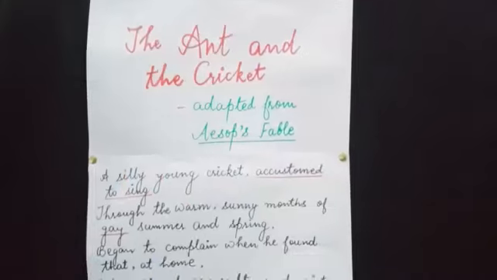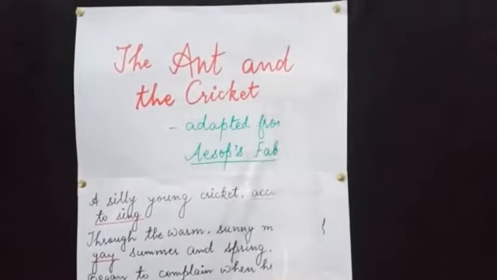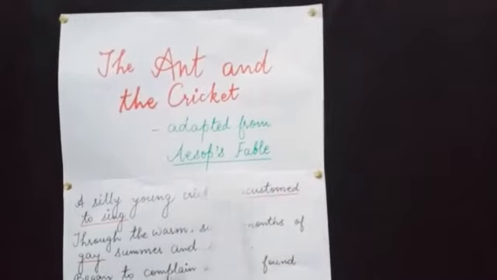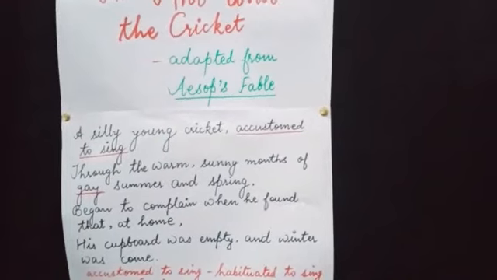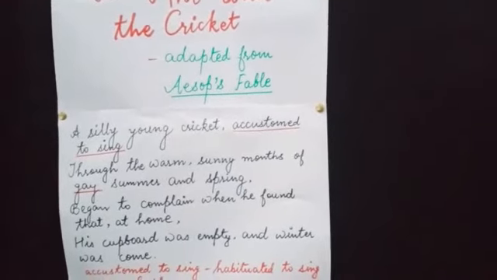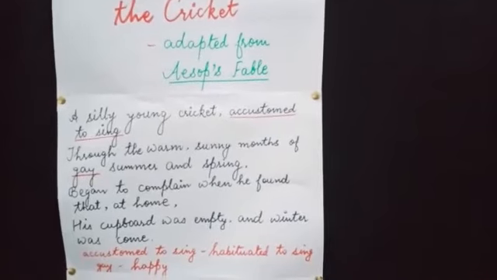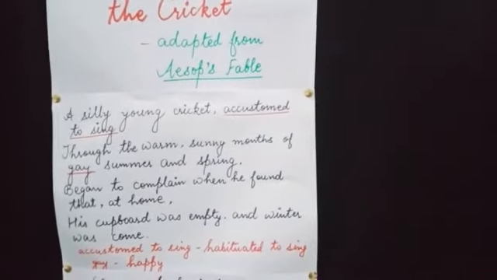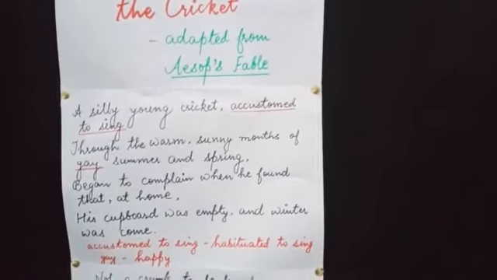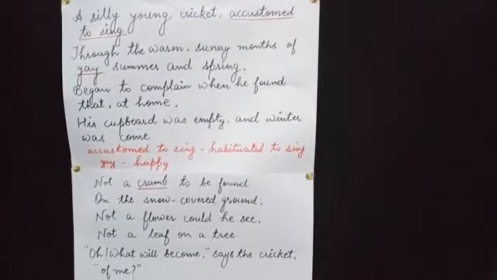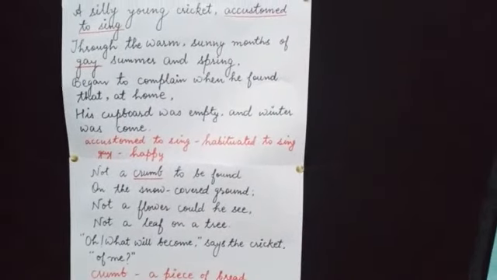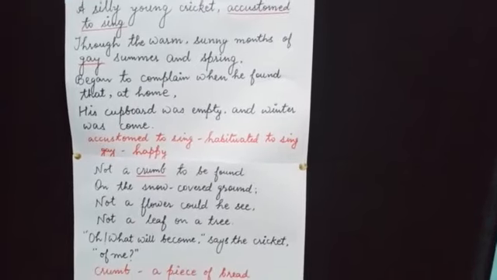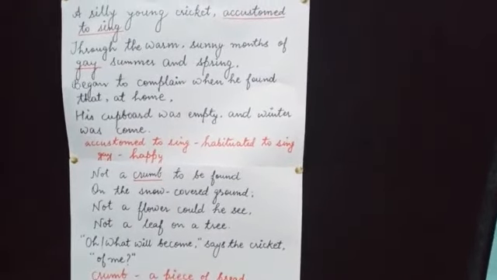So now let's see the poem line by line. So, The Ant and the Cricket. It is adapted from Aesop's fable. A silly young cricket, accustomed to sing through the warm, sunny months of gay summer and spring, began to complain when he found that at home his cupboard was empty and winter was come. Not a crumb to be found on the snow-covered ground. Not a flower could he see, not a leaf on a tree. "Oh, what will become," says the cricket, "of me?"